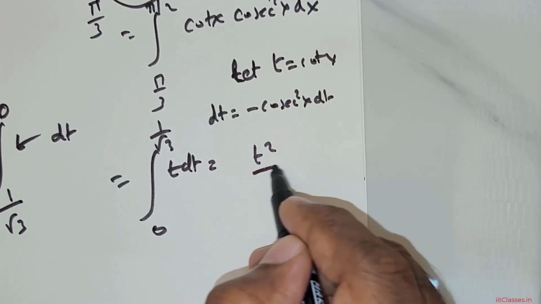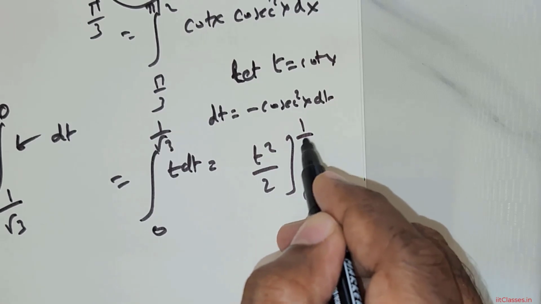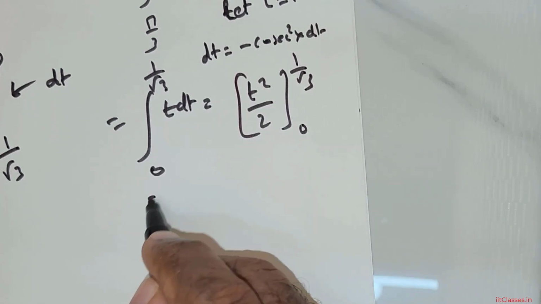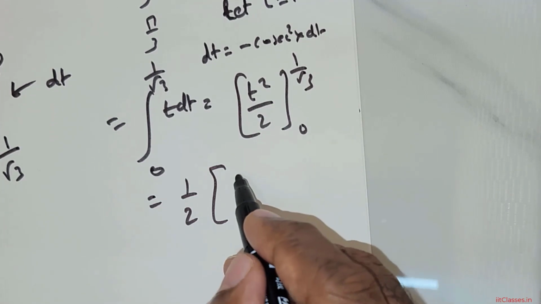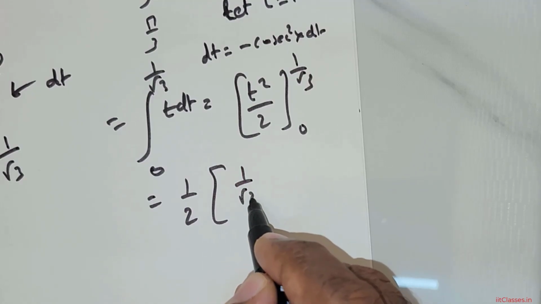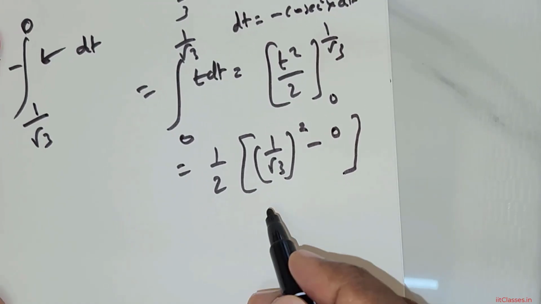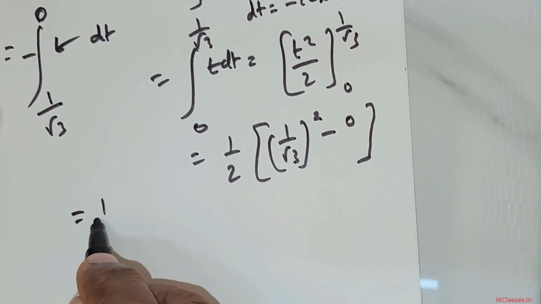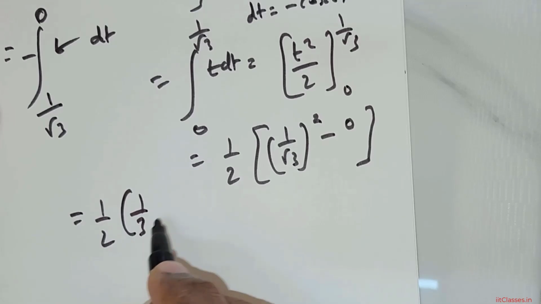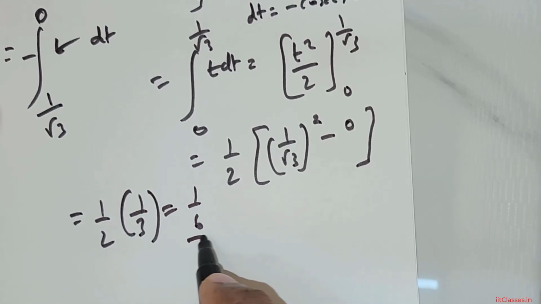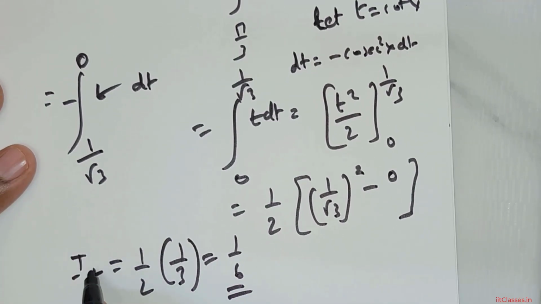You integrate it, you get t squared over 2. The limits are 0 to 1 over root 3. You can take 1 over 2 out, substitute the upper limit for t squared, 1 over root 3 squared, followed by 0. So this will give you 1 over 2 times 1 over 3, which is nothing but 1 over 6. Fair enough. This is my I2.